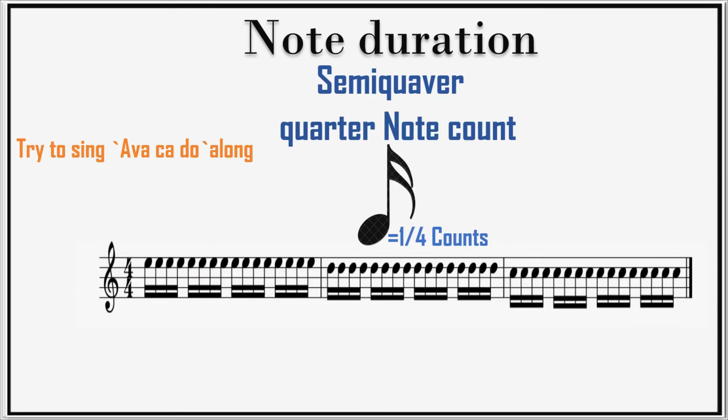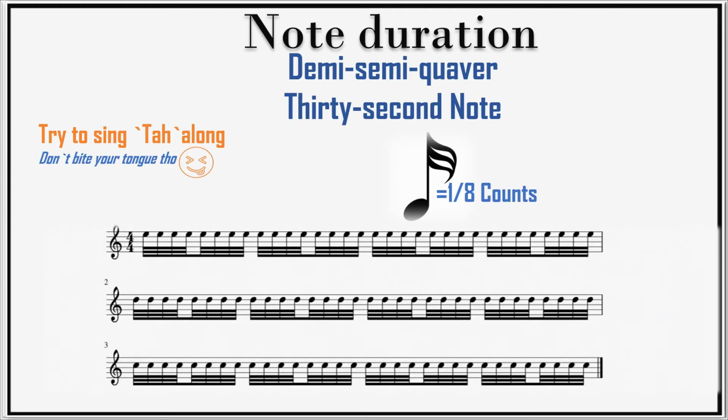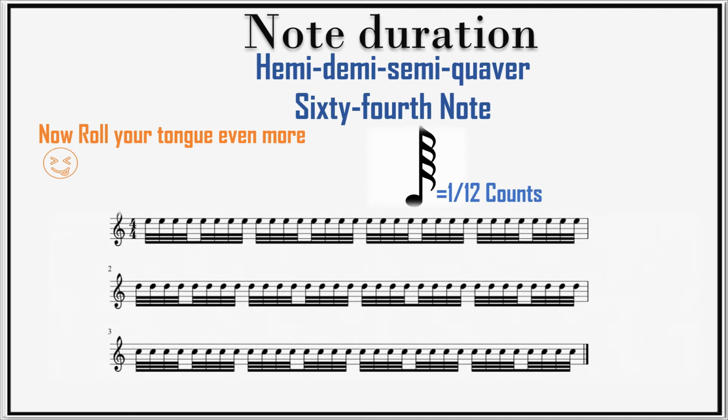Semiquaver is quarter and it sounds like this. Demisemiquavers sound like this. And lastly, hemidemisemiquaver sounds like this.